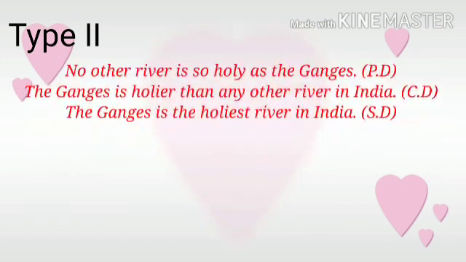For example, no other river is so holy as the Ganges. Here, this is the positive degree and the second type. So, how will you change into comparative degree? The Ganges is holier than any other river in India. And when you are changing into superlative degree, the Ganges is the holiest river in India.